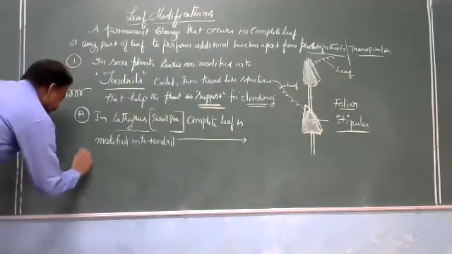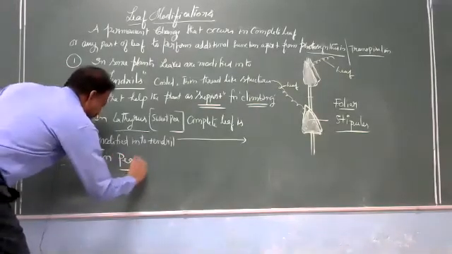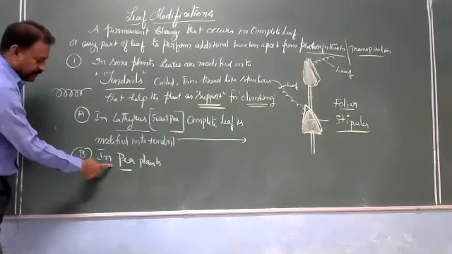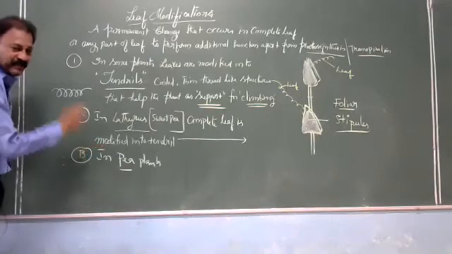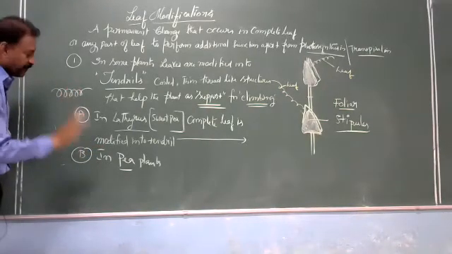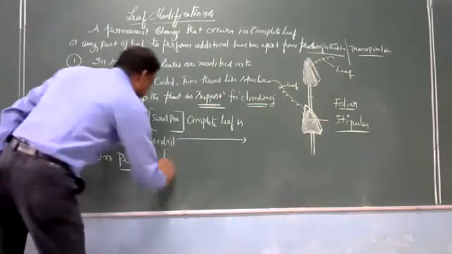In pea plants, in the textbook, my dear students, they have given only this example. Only one sentence they have given. In the leaf modifications, they have given introduction and first tendrils responsible for climbing support, like pea plants, Pisum sativum.